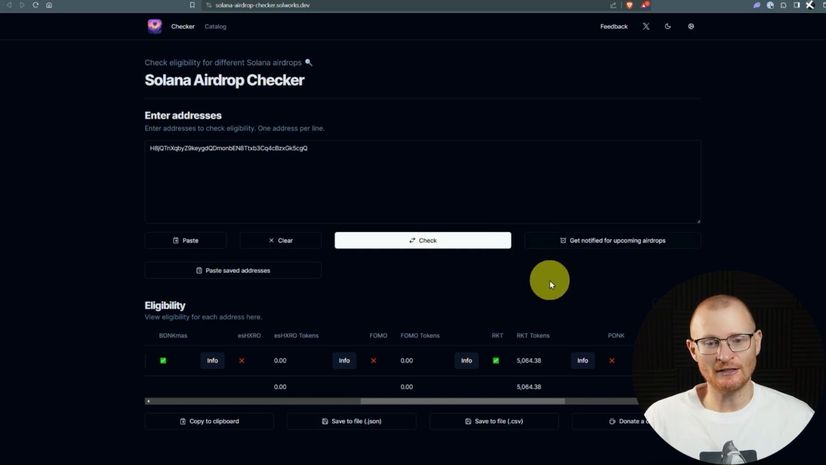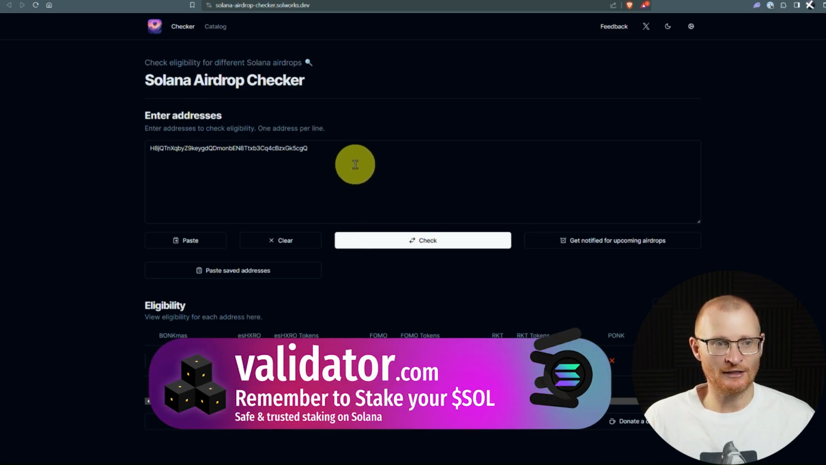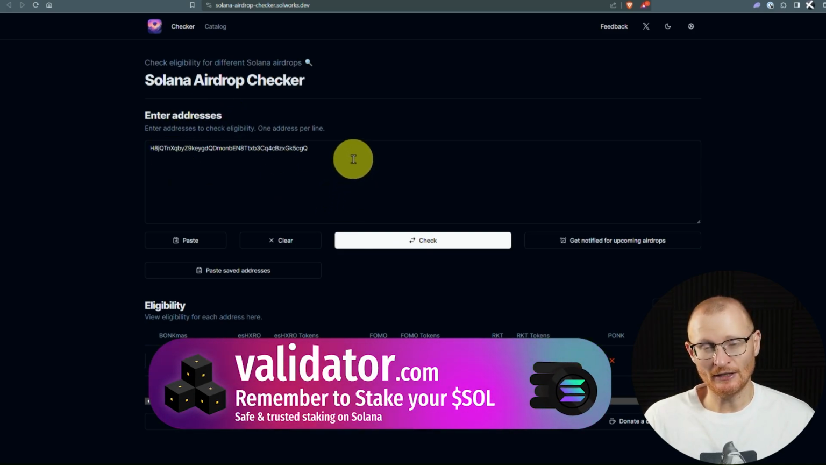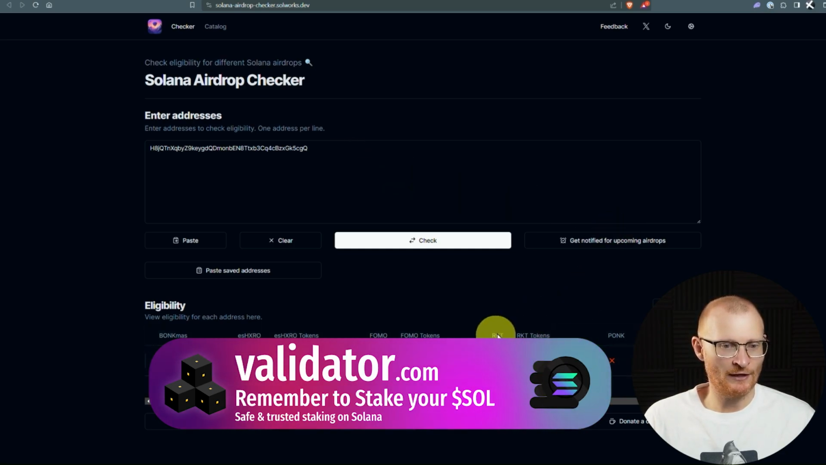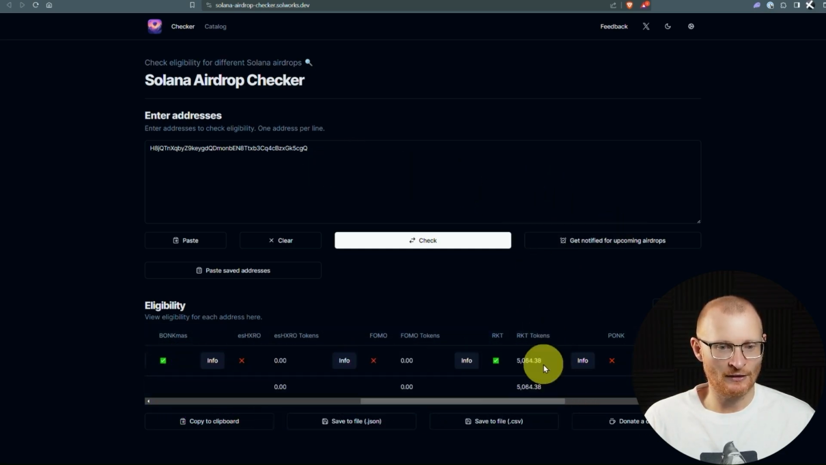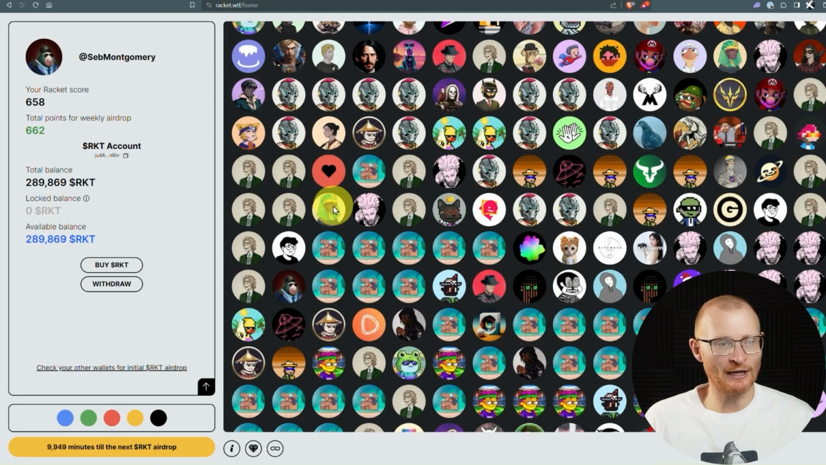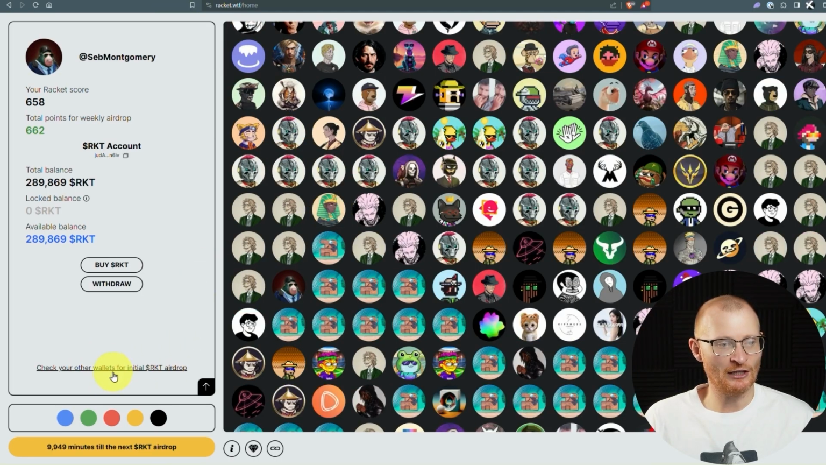One thing is the easiest way to work out which of your wallets actually gets Racket tokens. Just come and use the Solana Airdrop checker. There are certain NFTs. You also could use particular dApps. However, if it comes up here, then you'll be good to claim them. You can't claim them just by clicking on a website. You literally have to go into Racket, and then you have to check your other wallets for the initial Racket airdrop.